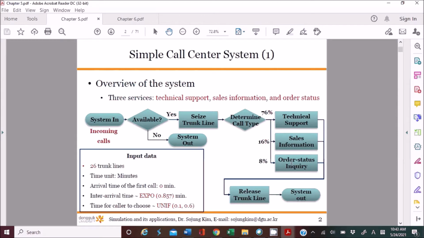Since we have three different call types, in other words services, it goes through one of these services with these probability values. After the service, the incoming call entity releases the resource, which is the trunk line, and leaves the system.